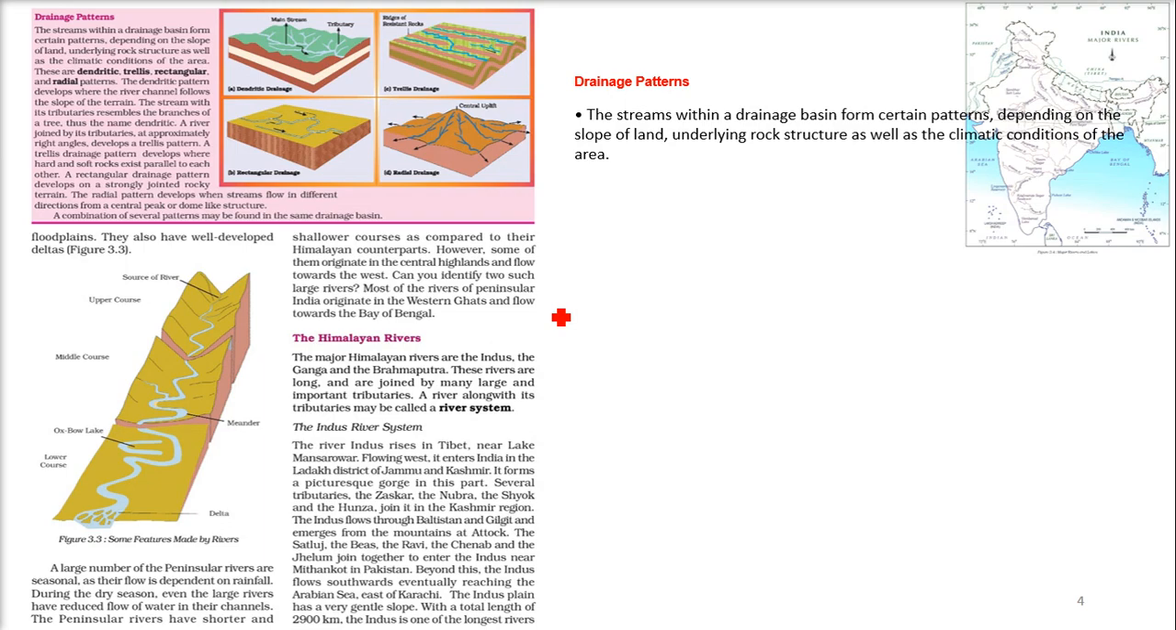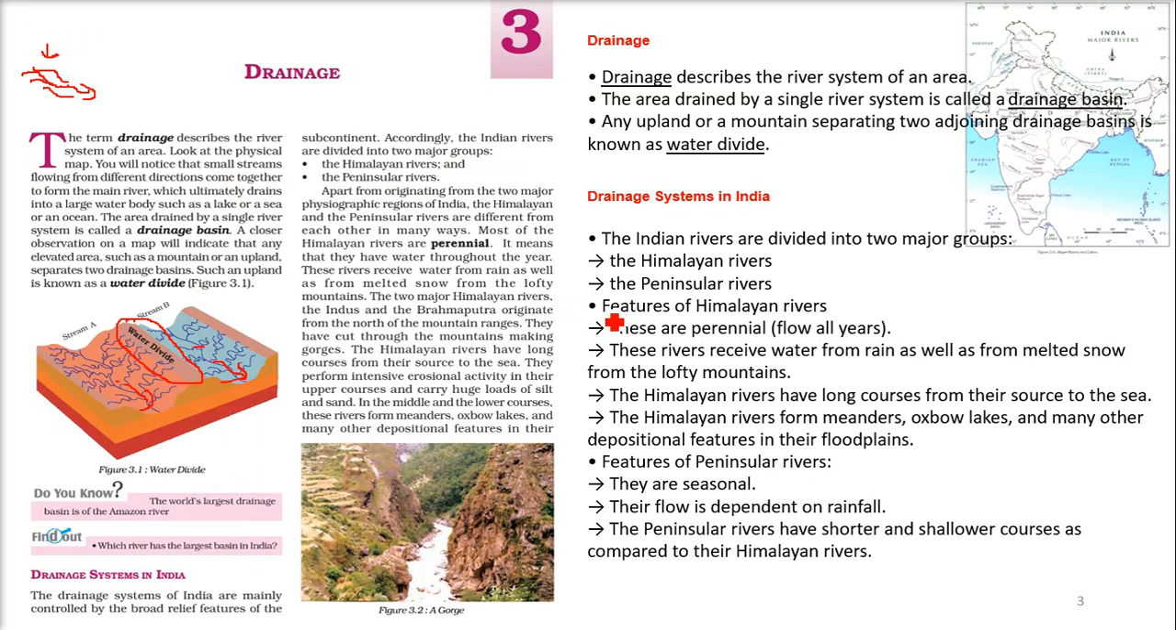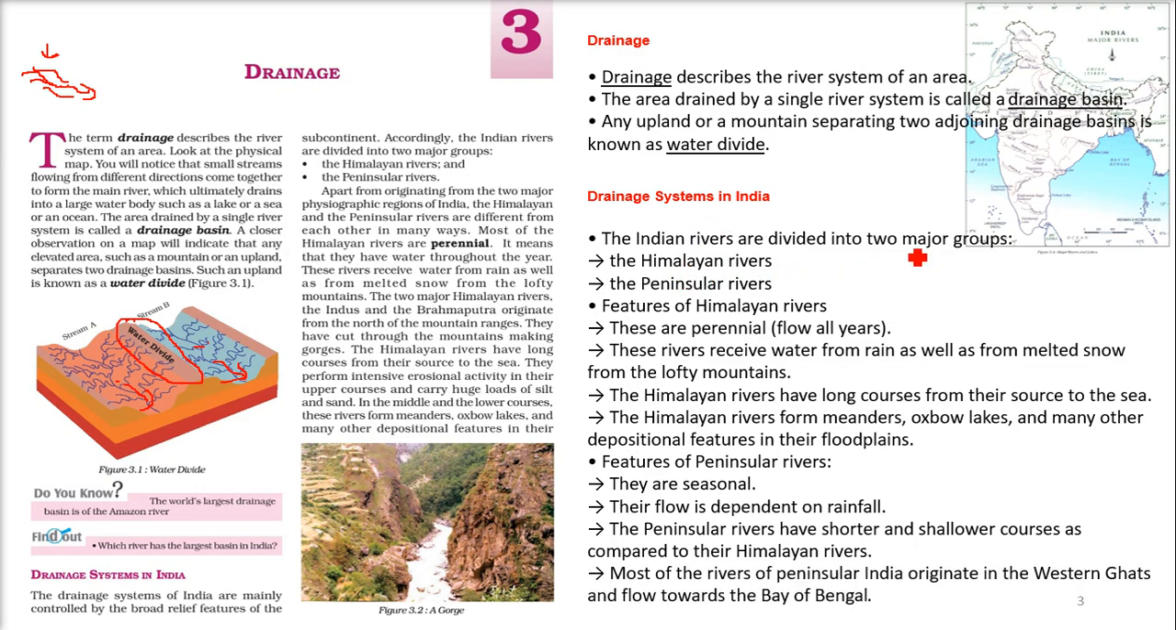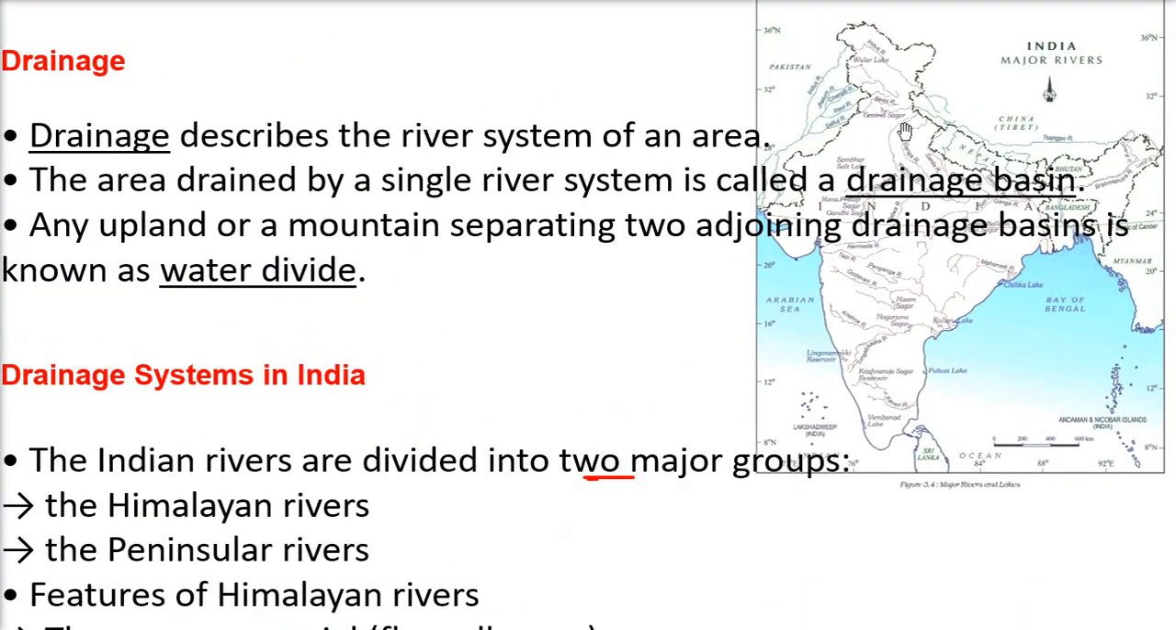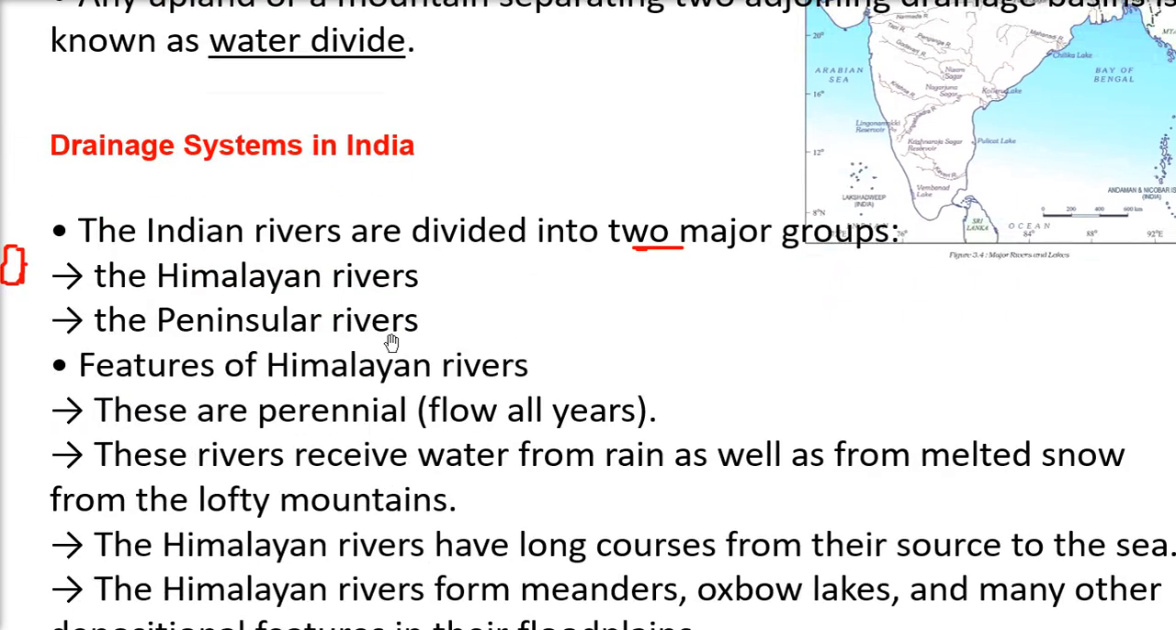So now let me take you back to what we were discussing. The drainage system of India: the Indian rivers are divided into three major groups. First is the Himalayan rivers, and second is the peninsular rivers. Let me show you an idea to understand these. The rivers which come from the Himalaya are Himalayan rivers. Over Narmada we have the central highlands, and below this we have the Deccan Plateau. In this region we have peninsular rivers.